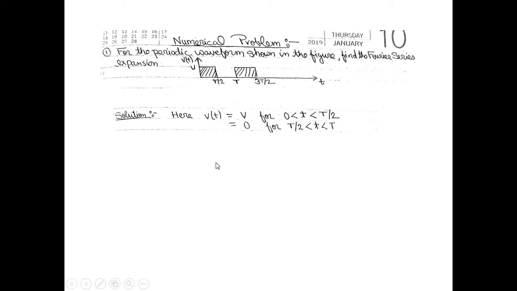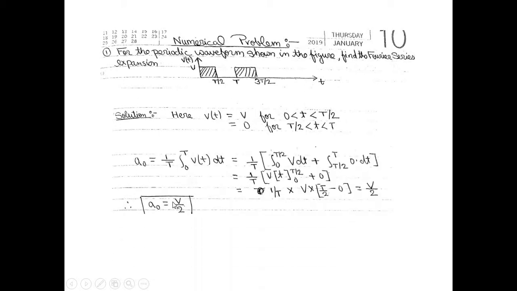Right, now we have to find the coefficient values a0, an and bn, and after that we have to find the Fourier series. So first of all we have to find the coefficient a0. We already know that the equation to find a0 is 1 divided by time period, integration 0 to time period V(t) dt. So V(t) is the function which we just derived, so we have to substitute this function in this equation.